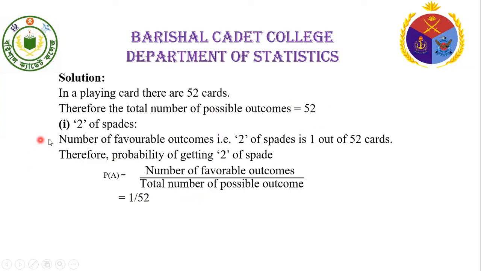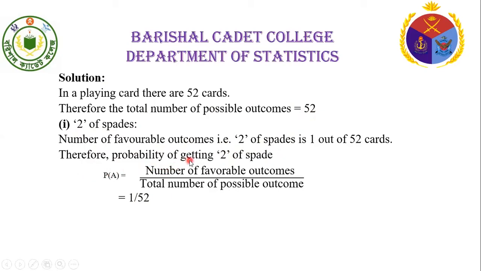Now, for the solution of Roman 1, 2 of spades. 2 of spades is 1 out of 52. That is, the favorable cases equal 1 and the total number of cases equal 52.